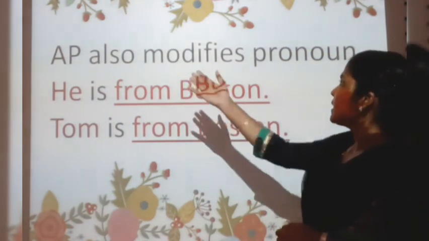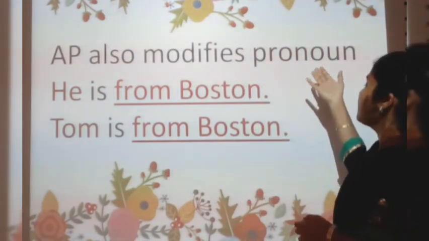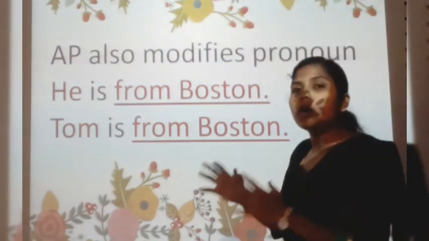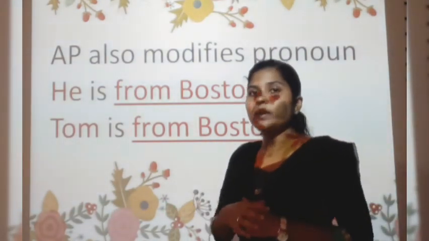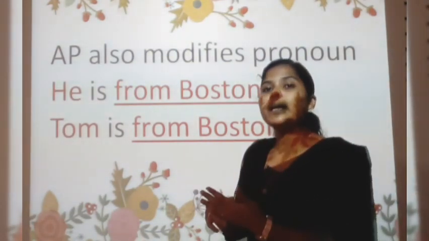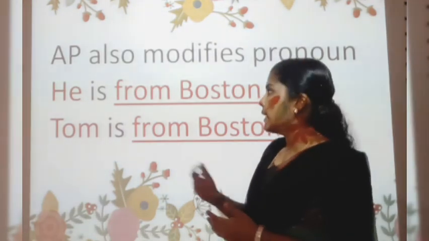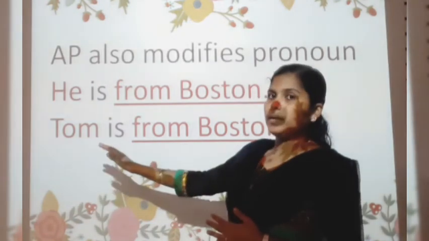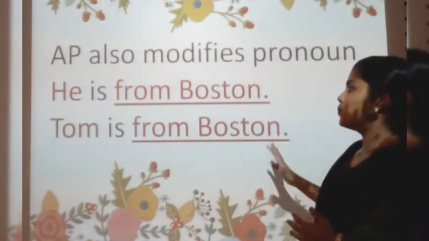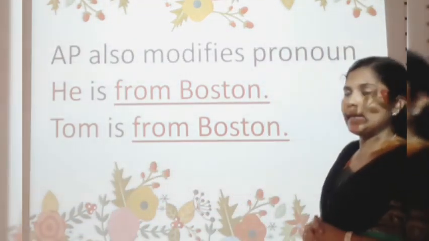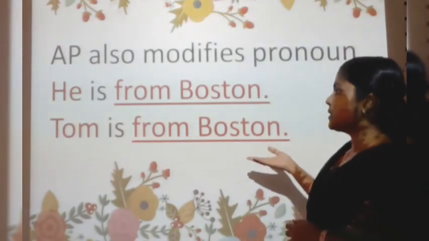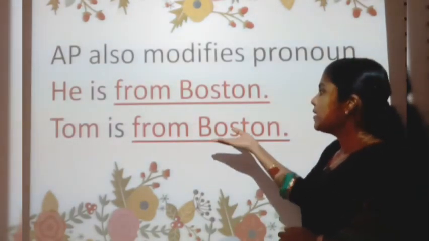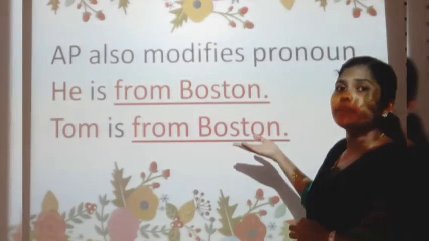Now, an adjective phrase also modifies a pronoun. It will not only modify a noun, it can also modify a pronoun. Here, Tom is a noun, isn't it? Tom is from Boston. So here, from Boston is the phrase.